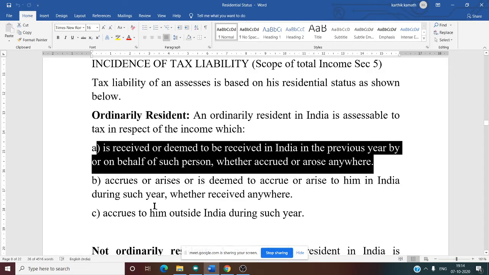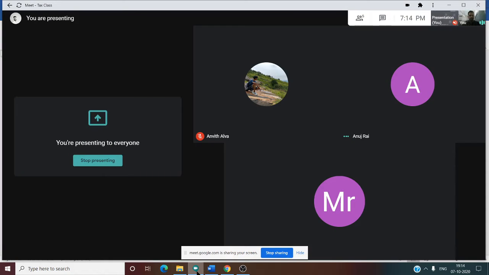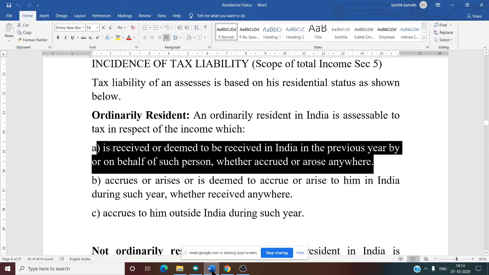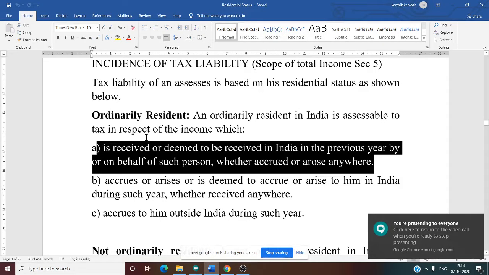That means, received in India. So I am receiving 5 lakh in India. It may have accrued or arisen anywhere. Accrued or arose means the source may be from outside. Suppose I have done some work in a foreign country, and I am receiving the money in India. In that case also an ordinary resident is taxed. That first one is received in India, accrued or arose anywhere.